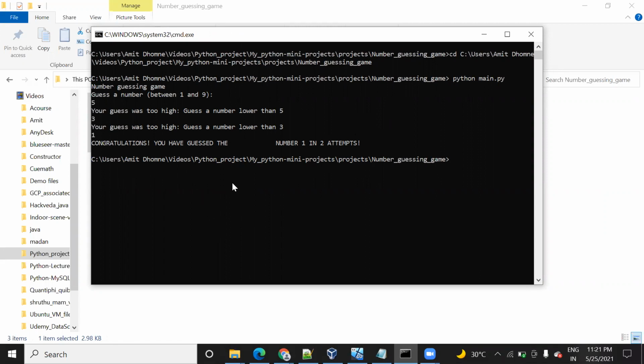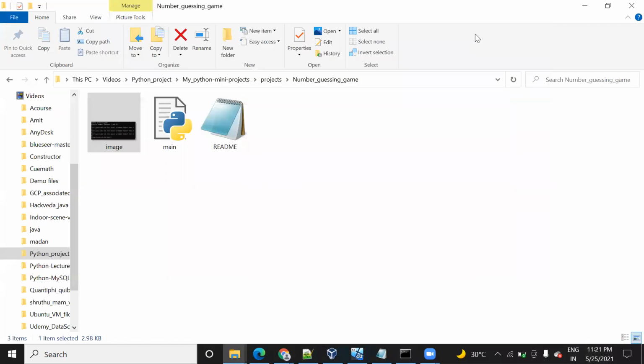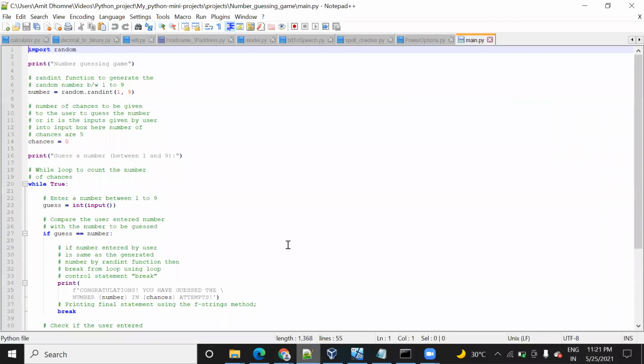In this way the system is working. The system will guess any number and you need to guess from your side. If it matches, then you will be successful. Sometimes your guess will match in the first attempt itself, sometimes in a later attempt. In this way you will get the output. Now let's come to the code. In this code I have written import random.